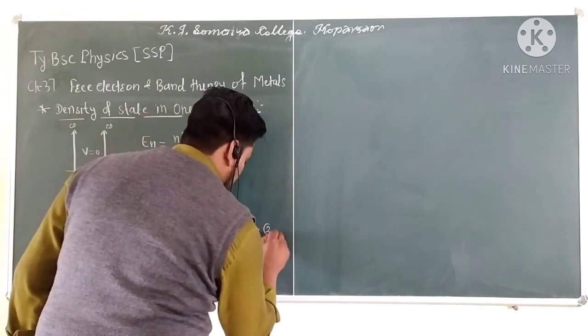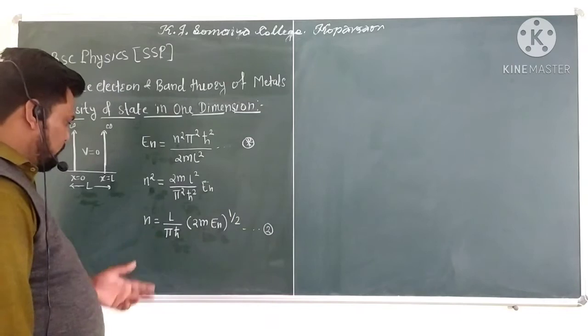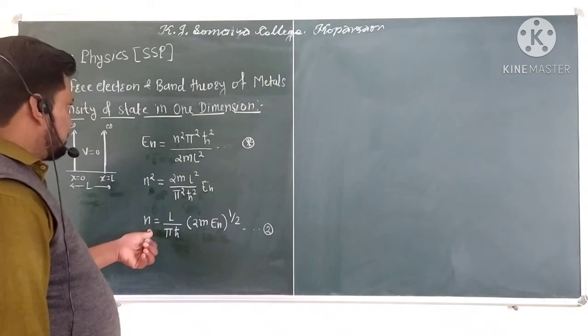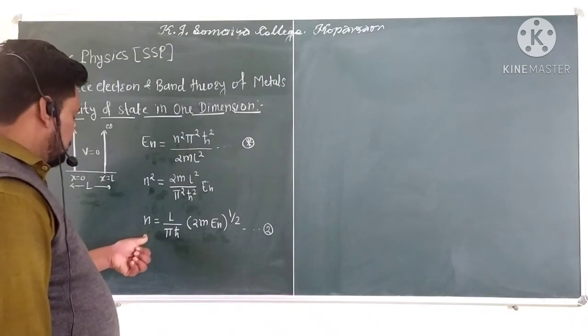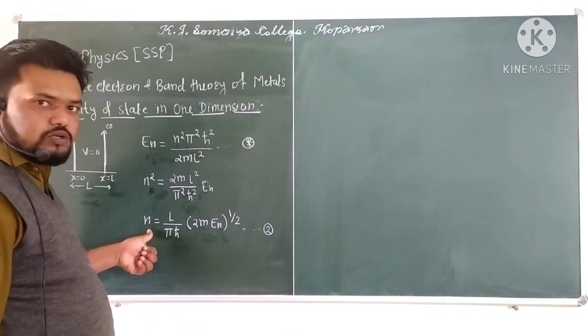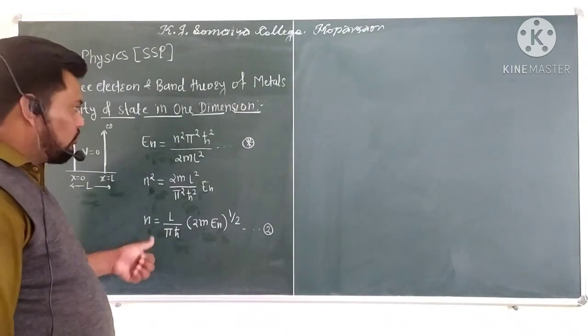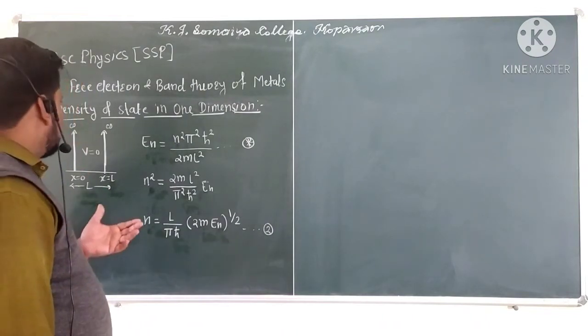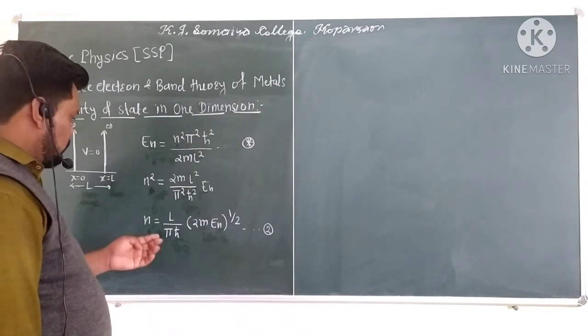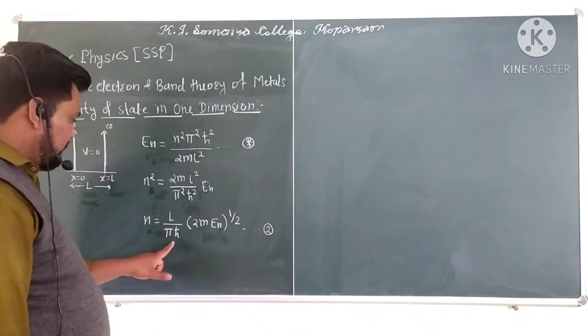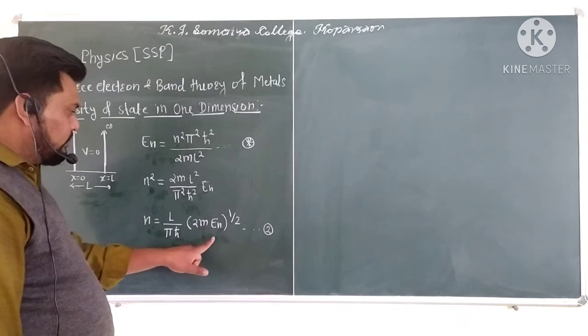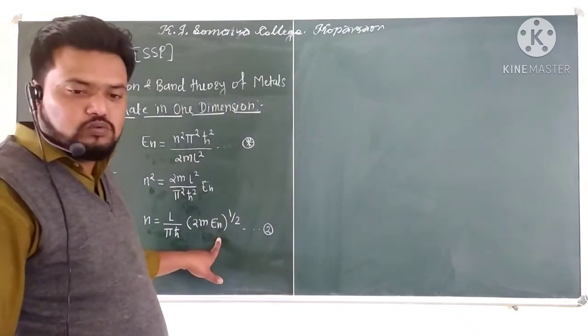This is equation number 2. Here n is the number of electrons per unit volume, in terms of density of states. So n is equal to L upon pi h cross into twice m En power 1 by 2.